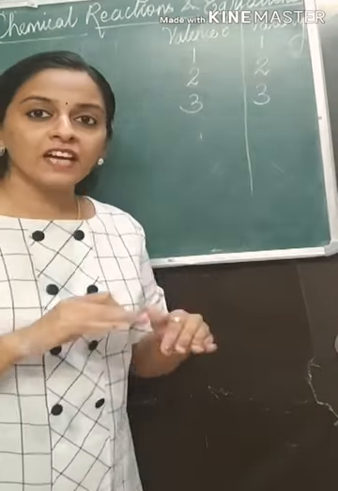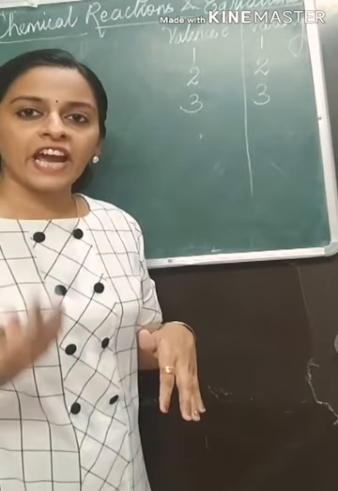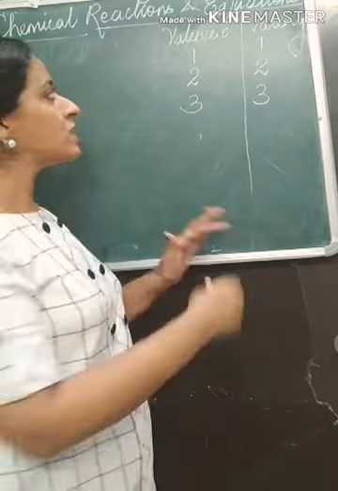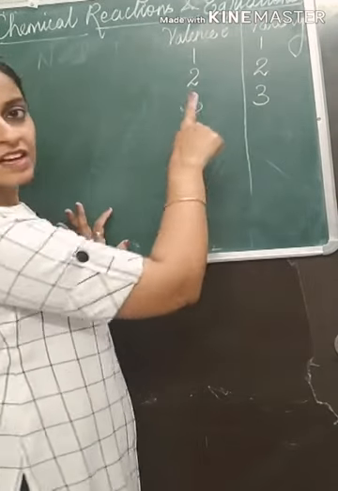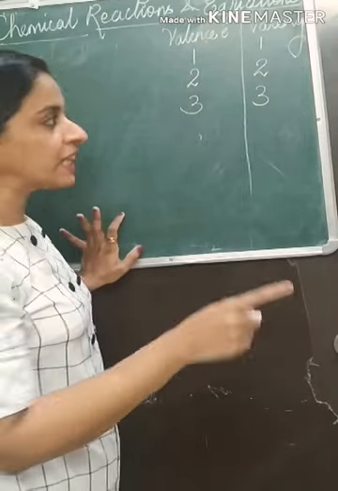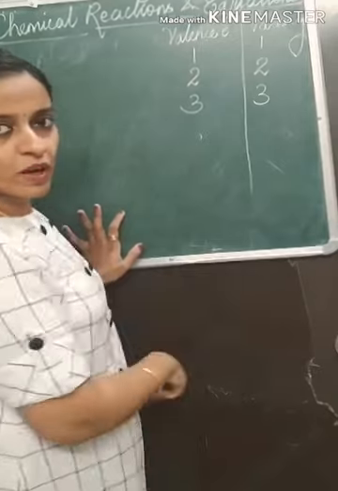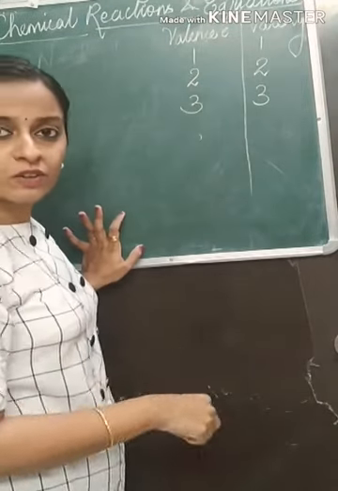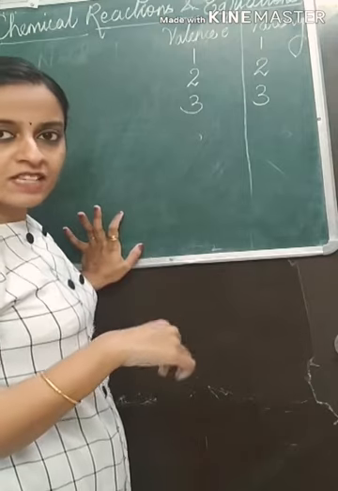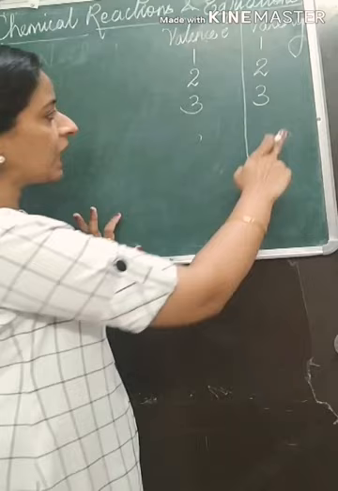The number of electrons donated, accepted or shared determines the valency of an element. So if the atom has 1 electron in the outermost shell, it will try to lose that 1 electron. So the valency becomes 1. With 2 electrons, it will try to lose the 2 electrons so that it can get into the stable form. So valency is 2. If there are 3 electrons in the outermost shell, valency is 3.